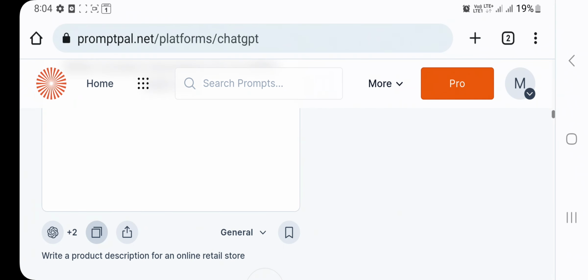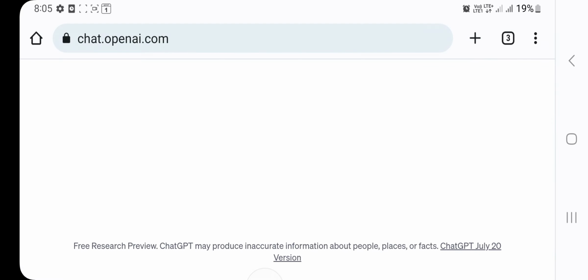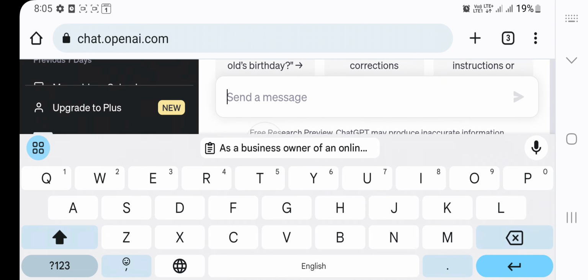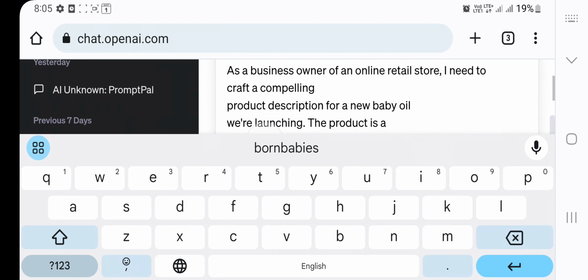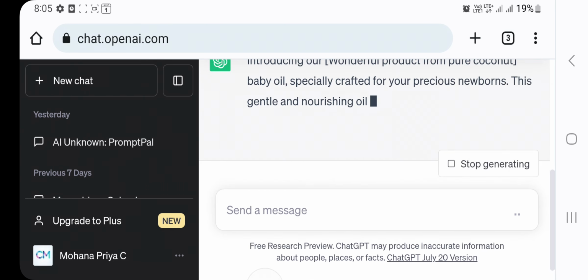Now I'm getting back to ChatGPT. Now I am entering into ChatGPT, and I can paste this prompt. This is the prompt which was generated for an online product. I have edited it for a baby oil product, and I am pasting it into ChatGPT.